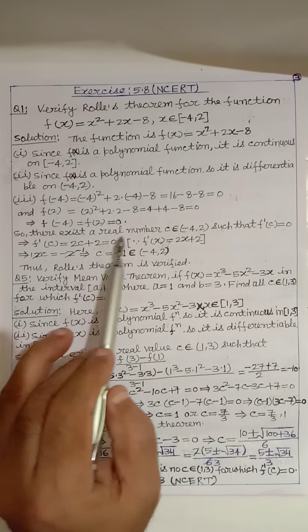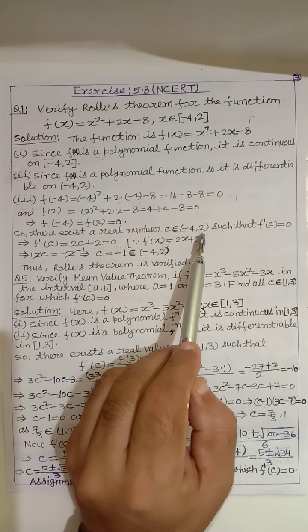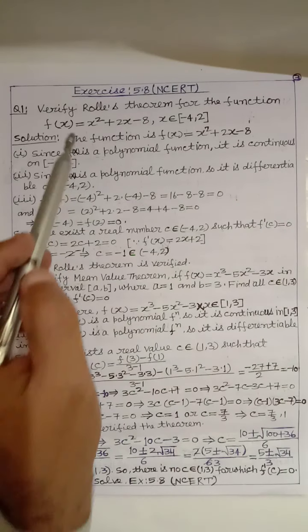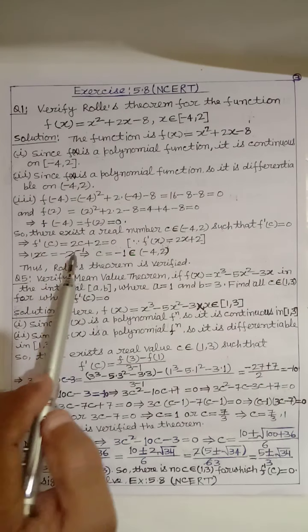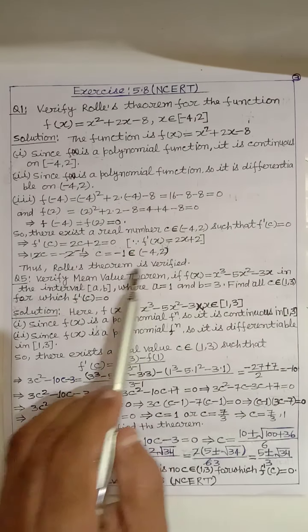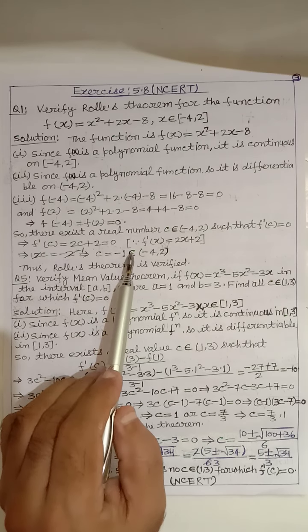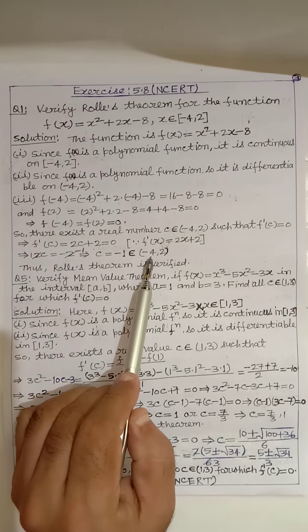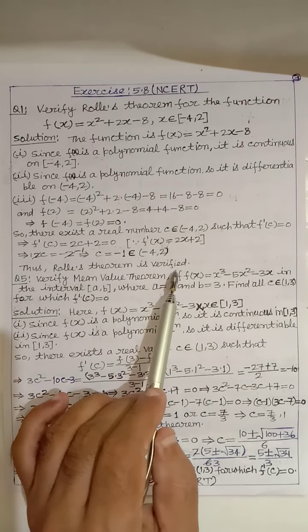So there exists a real number c belonging to the open interval (-4, 2) such that f'(c) = 0. Here f'(x) = 2x + 2. So f'(c) = 2c + 2, and this is equal to 0. According to this, we find c = -1, which also belongs to the open interval (-4, 2). Thus Rolle's theorem is verified.